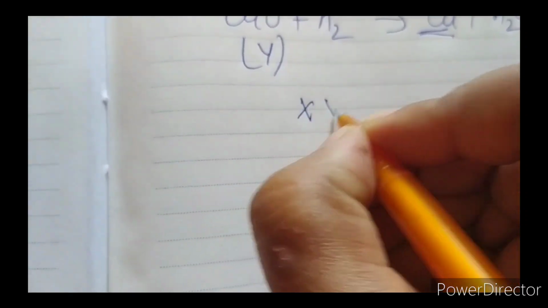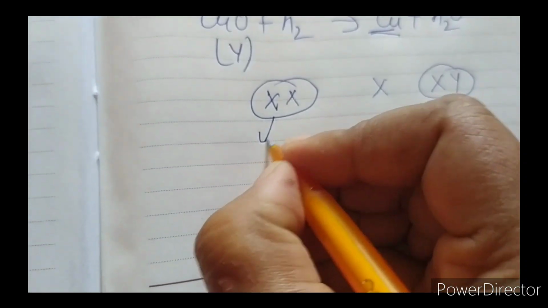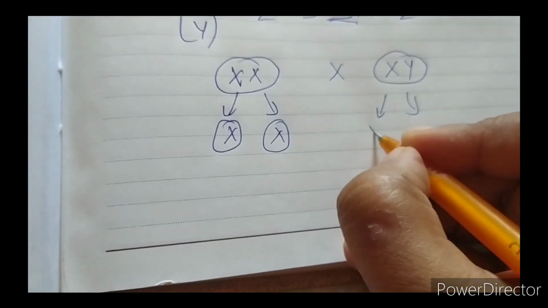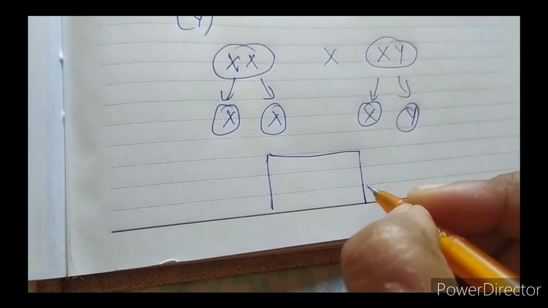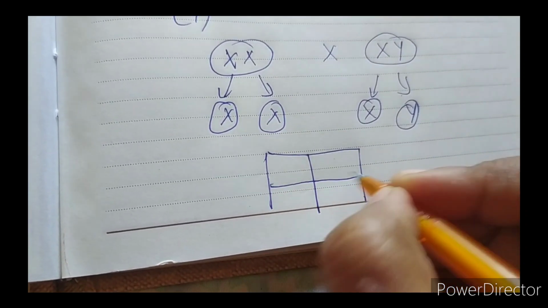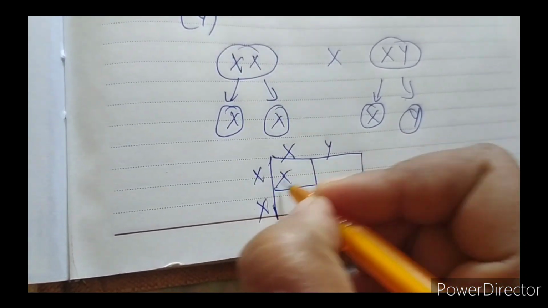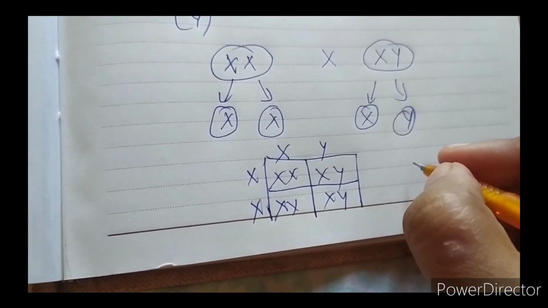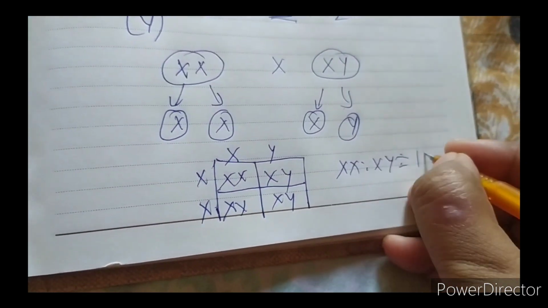Justify your answer. This is a question from genetics, and we can draw a very simple cross here. This is female. When crossed with a male, you will get the gametes as XX, and here the male gametes will be X and Y, and you have to draw here a Punnett square. On one side we will write XX, on one side we will write XY. Here you will cross multiply and get XX, XY, XX and XY. So here you are clearly seeing the probability of male and female child being born is equal, 1:1.